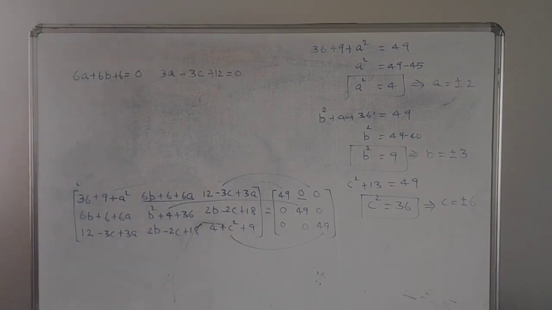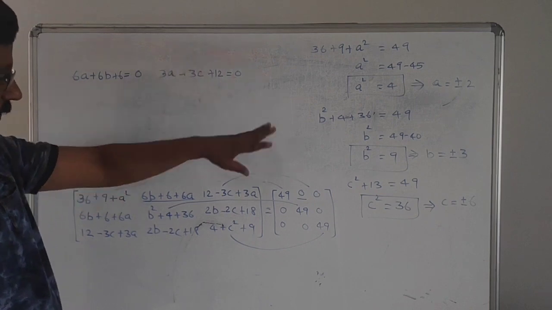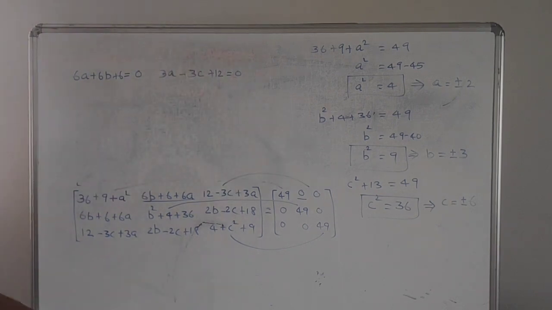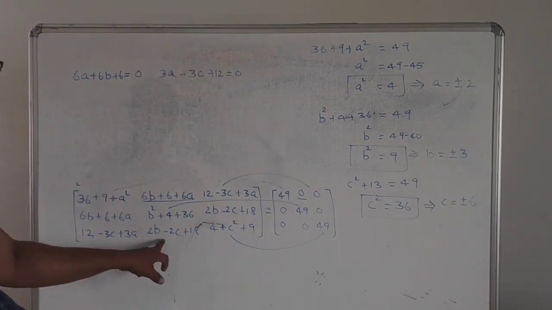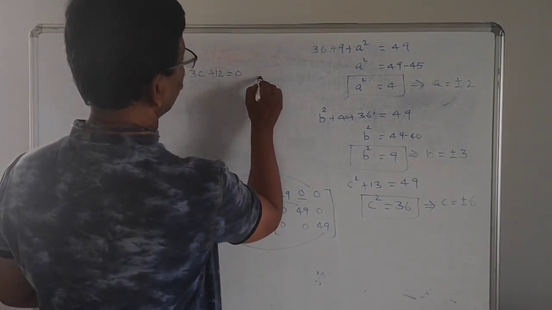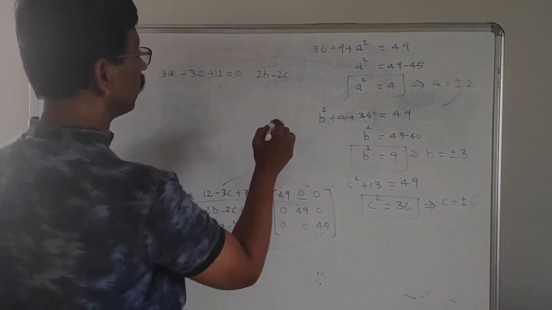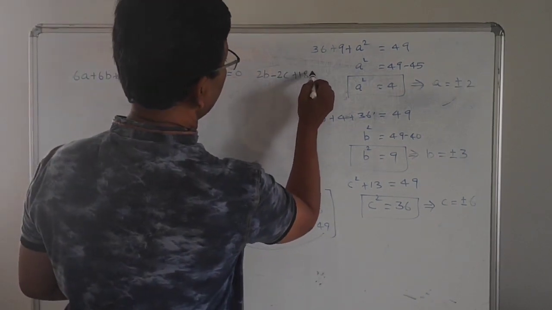Okay, next we can take this is AB combination, this is AC. Then we can go for BC. BC means you can take this one, 2B minus 2C plus 18 equal to 0.